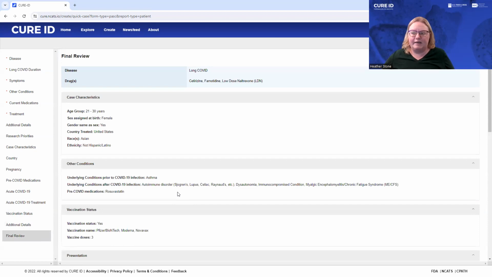Please do know that any images containing personally identifiable information will not be accepted. So please make sure that that information is removed prior to submission.